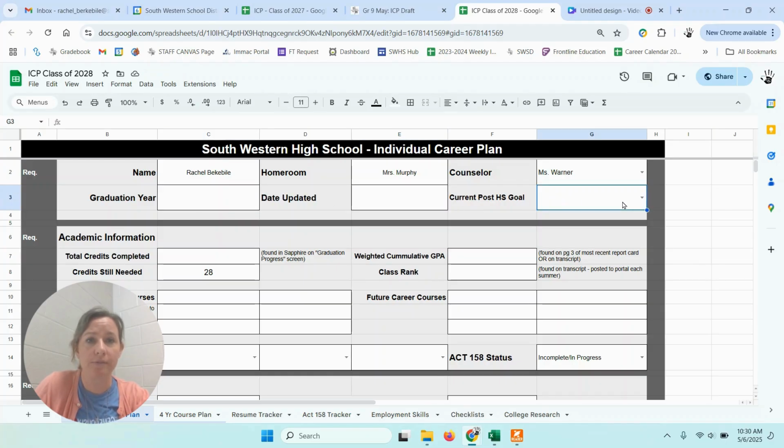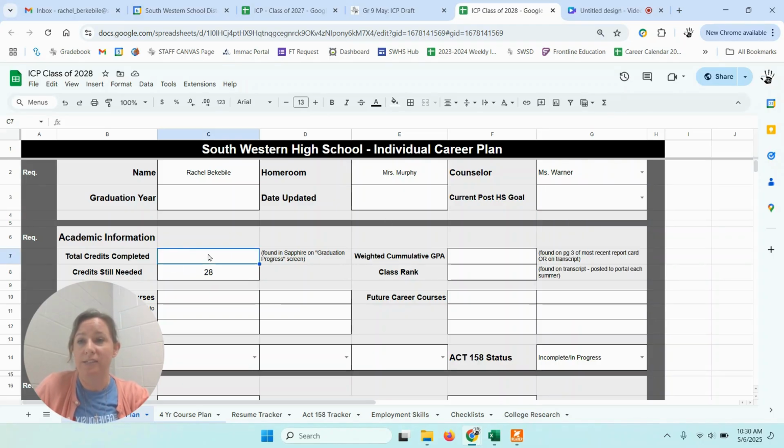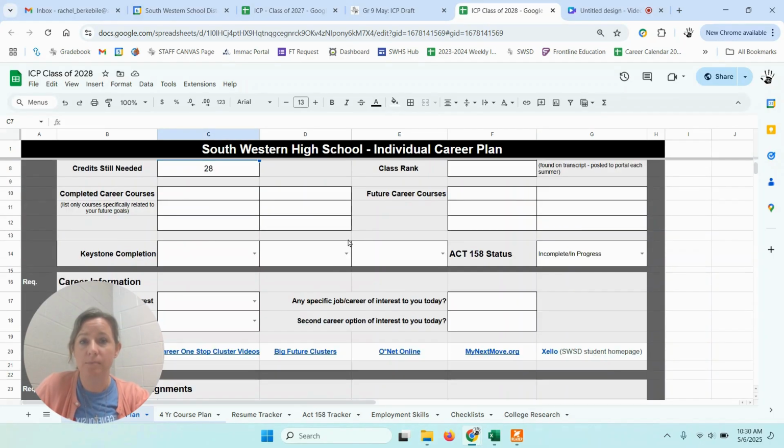So I'm just going through and filling out. You can see where there's drop downs. You can choose from the list. What are my plans right now, as of today, at this moment? I'm not held to it. It's not forever, but just what am I thinking? And then in this next section, you can see you just kind of keep moving forward.